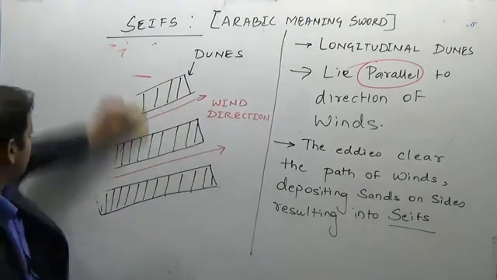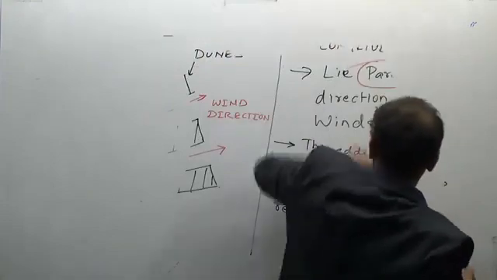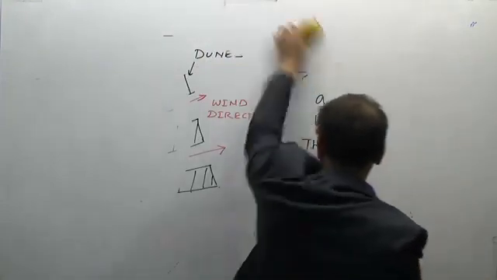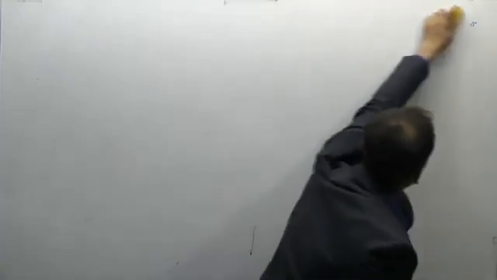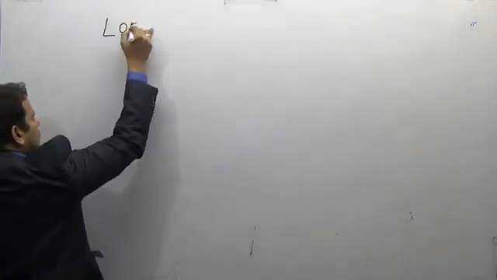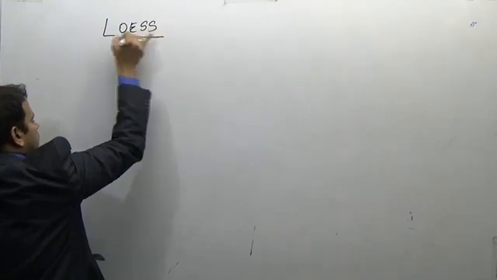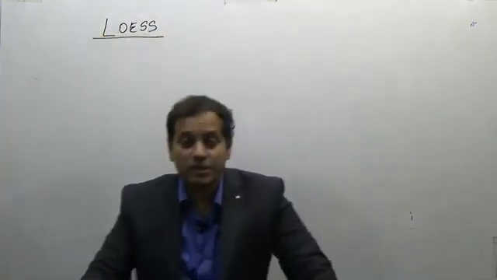Now, the last kind of deposit are loess deposits.